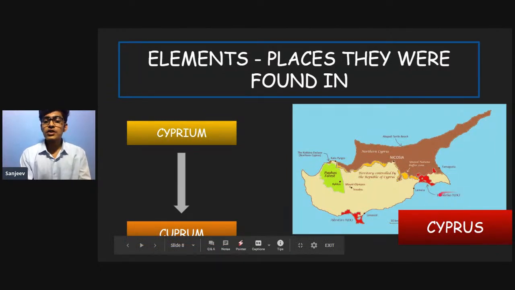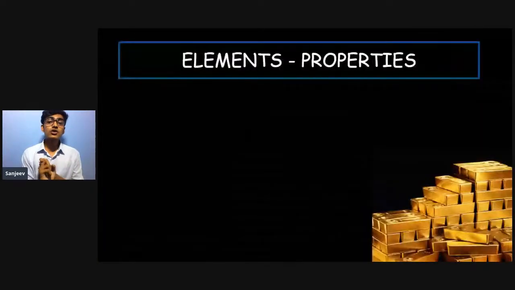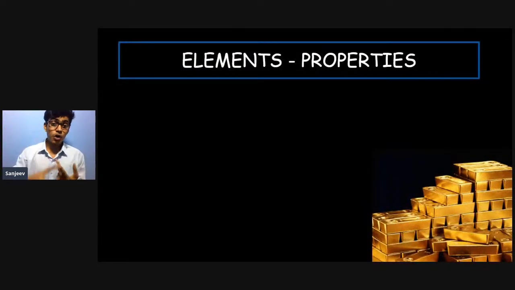So remember this word Cyprus. It is an island where it was found. So copper is named after an island. Elements are also named after their properties. Gold is named after its property: gold means yellow, because that is its color.